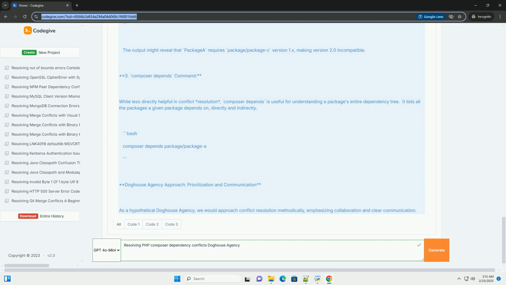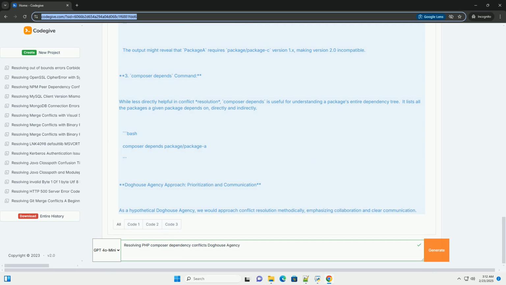Resolving the conflict, practical strategies. Now, let's look at the actual techniques for resolving dependency conflicts. 1. Updating dependencies, the first line of defense. Often, the easiest solution is to update your dependencies to their latest versions. Newer versions might have relaxed constraints or be compatible with each other. If the problem is that package A and package B require different minor versions of package C, for instance 1.0 and 1.1, updating might bring them both to a compatible version.